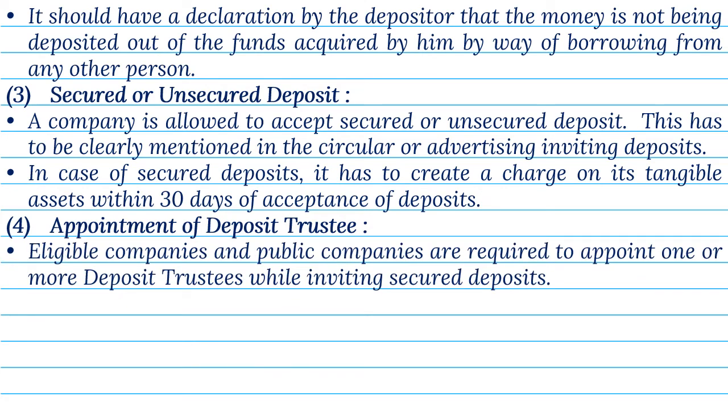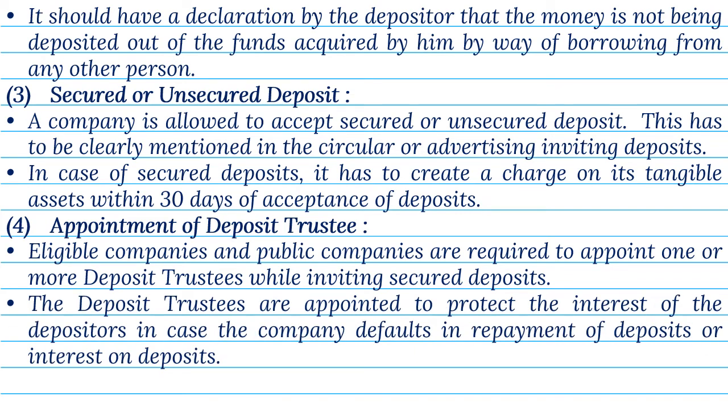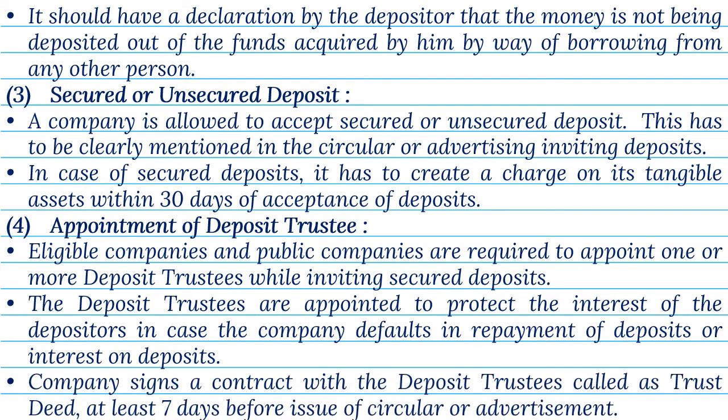4. Appointment of deposit trustee. Eligible companies and public companies are required to appoint one or more deposit trustees while inviting secured deposits. The deposit trustees are appointed to protect the interest of the depositors in case the company defaults in repayment of deposits or interest on deposits. Company signs a contract with the deposit trustees, called as trust deed, at least 7 days before issue of circular or advertisement.